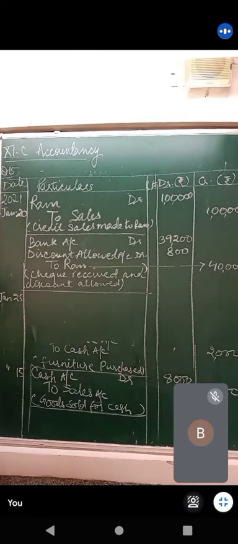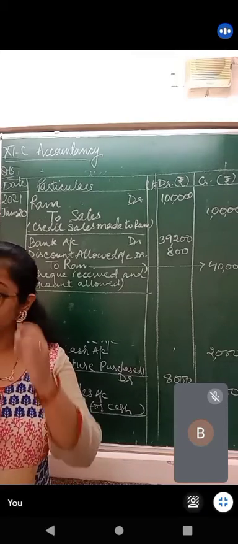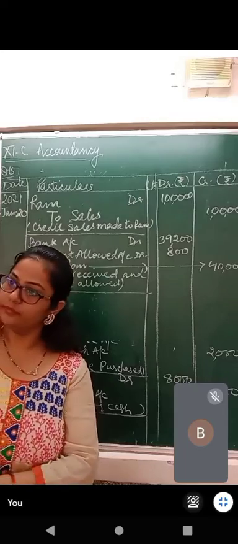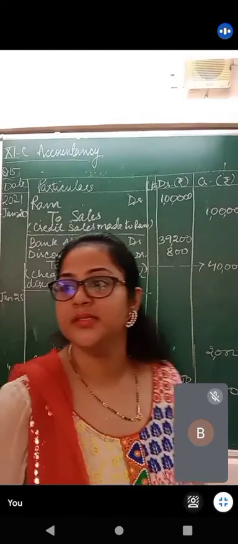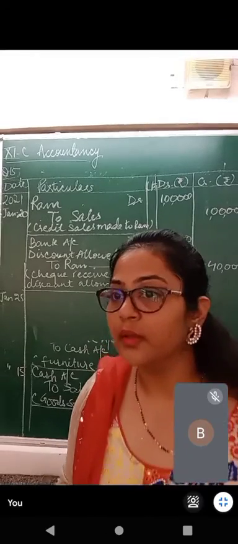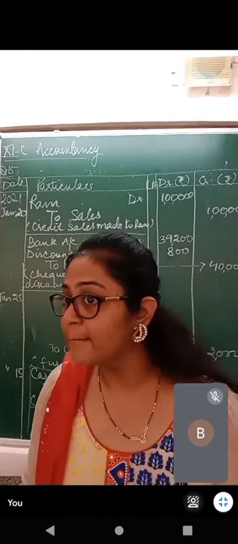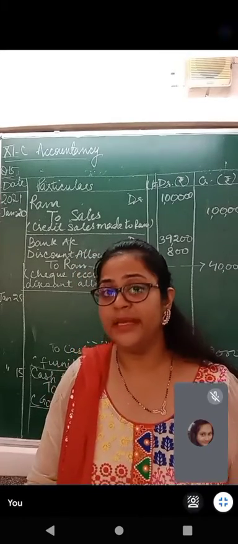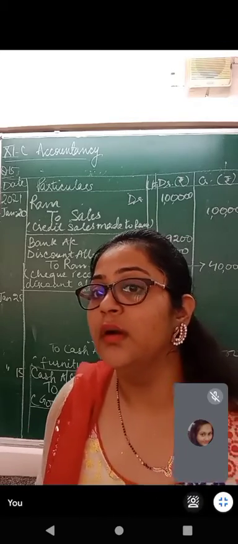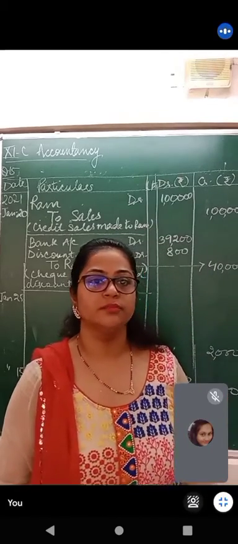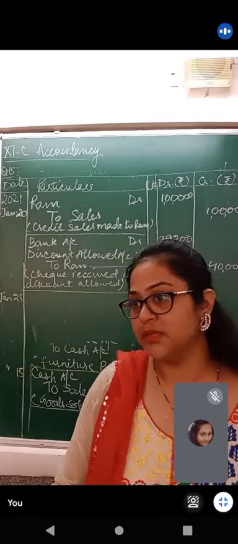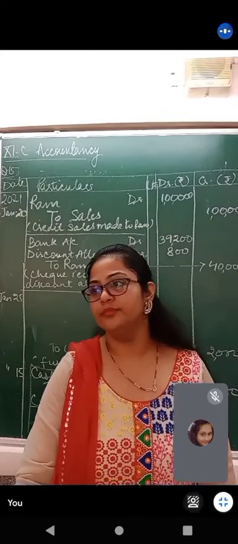25th January, cash sales. Now when we make cash sales, what happens? Soumitra, what happens when we do cash sales? Journal entry for cash sales will be cash account debit to sales account. Please keep quiet, Aishwarya. I know you know it. And neither Brahmjot will speak. Anyone else who's sitting here in the class? Someone else? When you make sales on cash, what comes in?